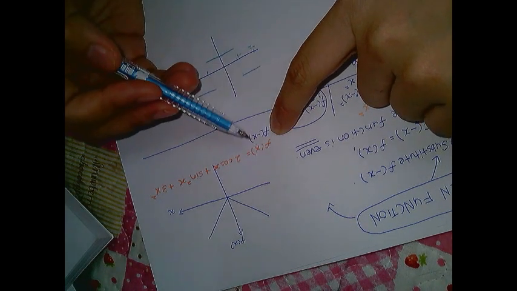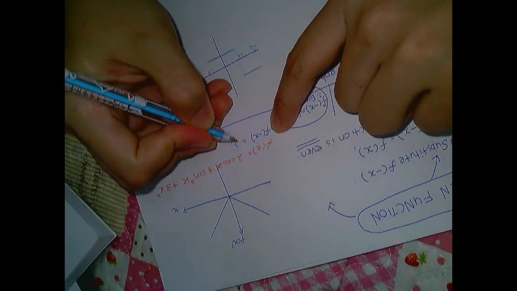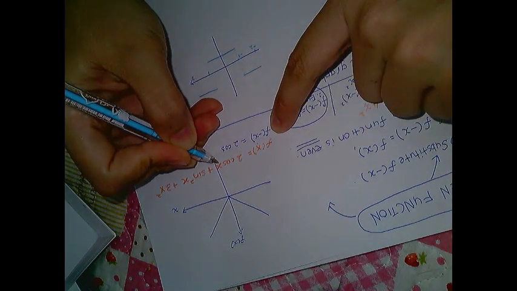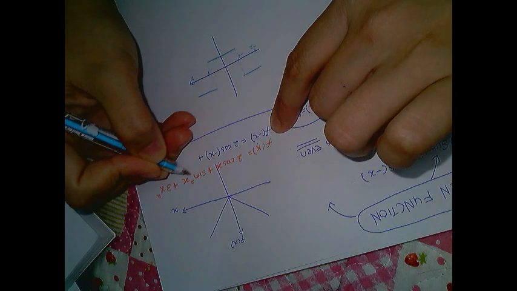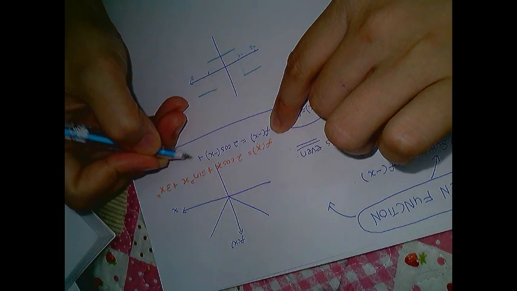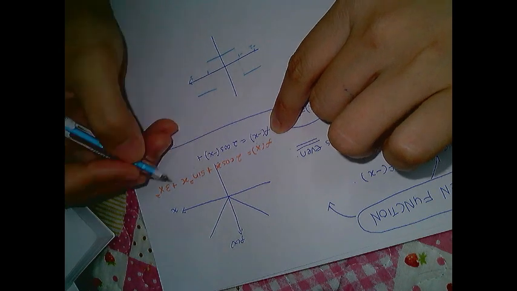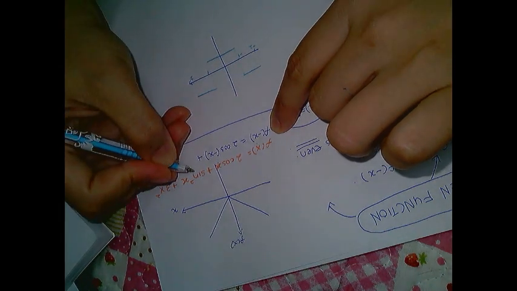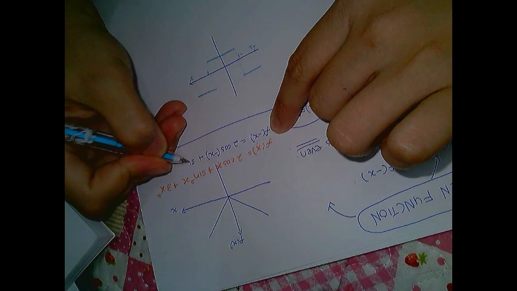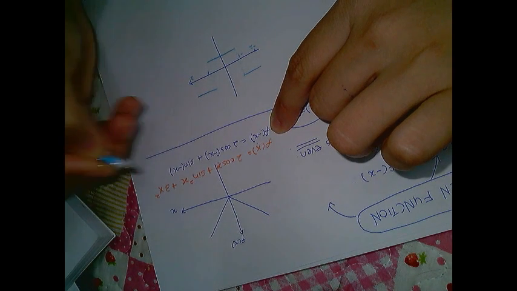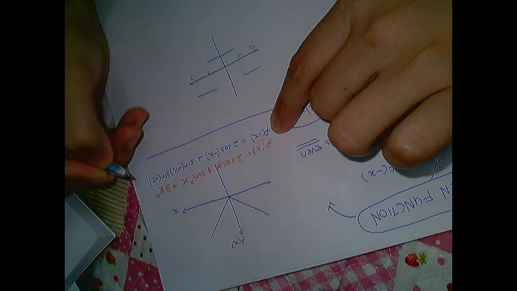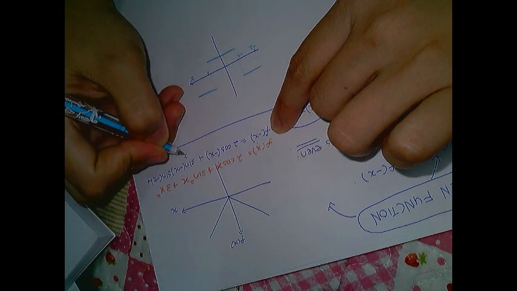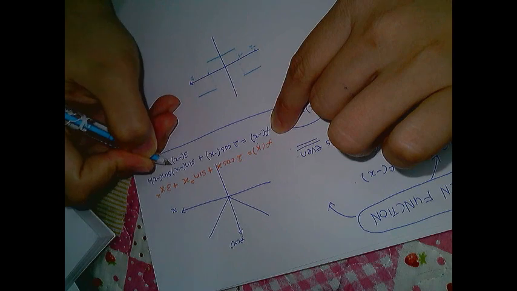So 2 cos of negative x, plus sine squared, which is sine x times sine x, so you have sine squared x. Sine of negative x times sine of negative x, plus 3 times negative x squared, plus this one.